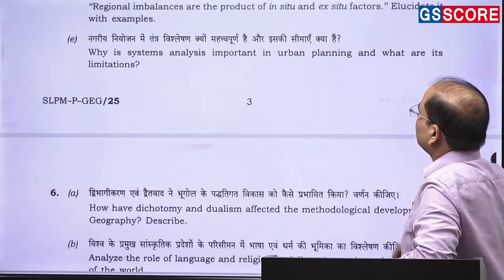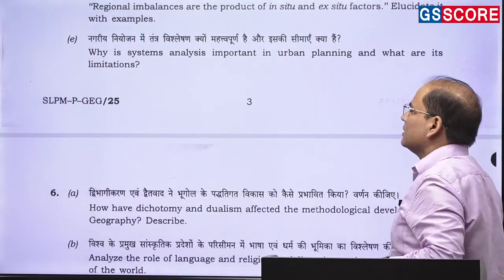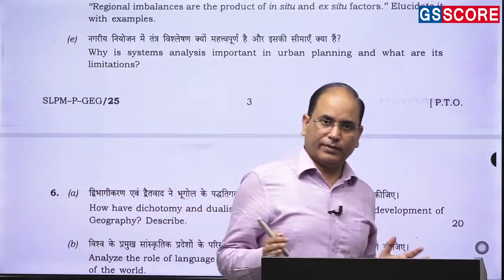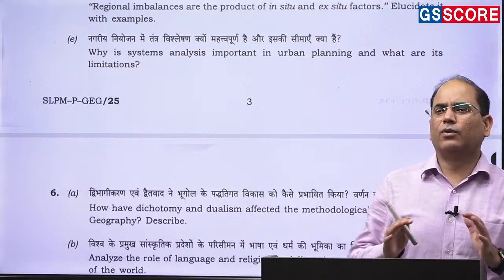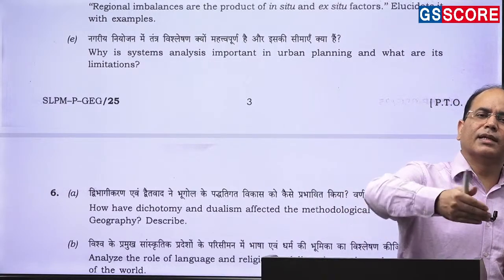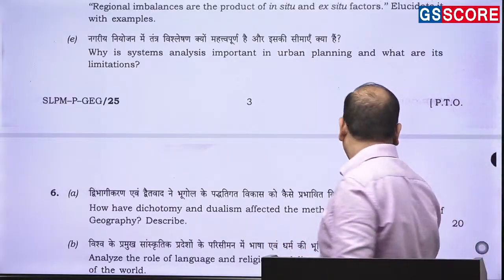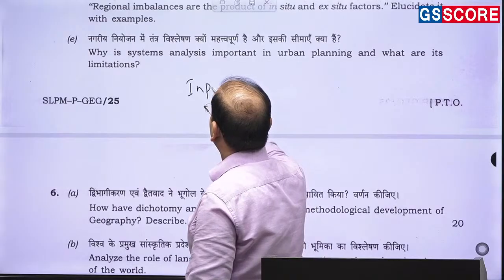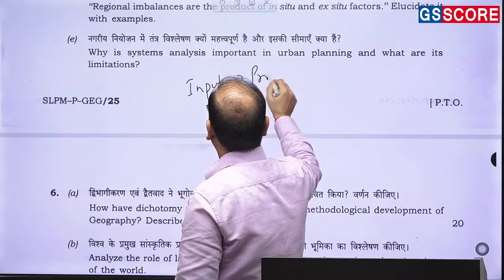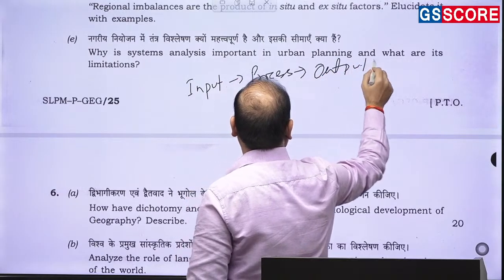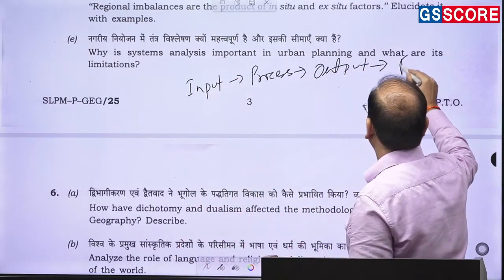Then systems analysis is important in urban planning. Systems analysis is like looking at everything from the holistic perspective. So systems analysis is seen from a holistic perspective. There is input, there is process, there is output. So this part you can highlight: input, process, output, feedback.